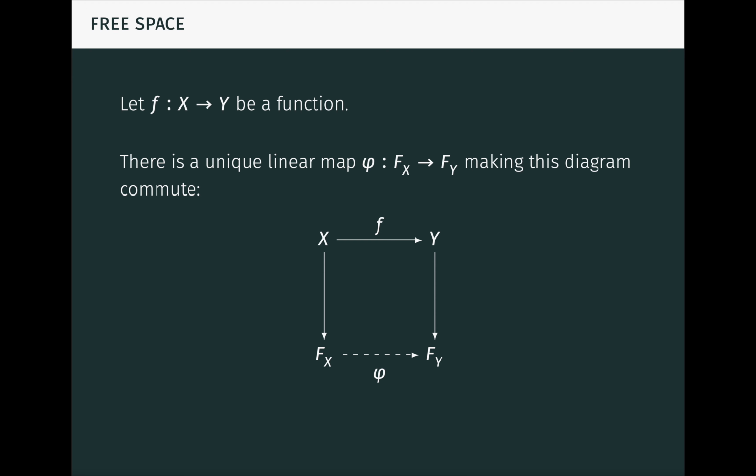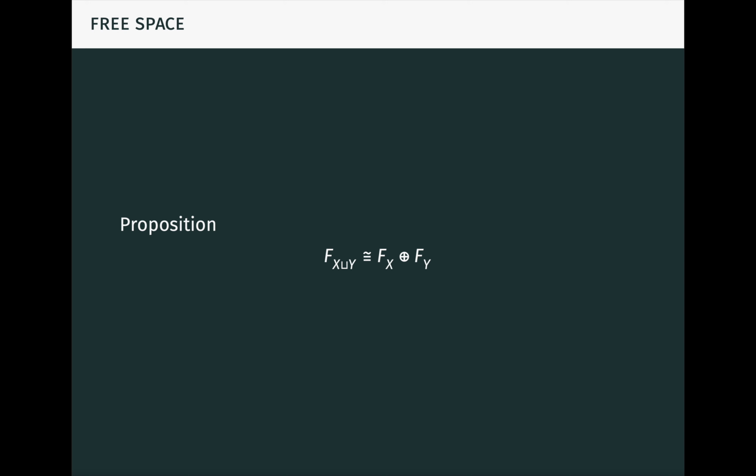Finally, the free space on a disjoint union of sets is just the direct sum of the free spaces on the sets. Here we're using the square cup symbol to denote disjoint union. This result also follows from the universal property, or equivalently from the observation that the disjoint union is a basis for both spaces. It comes in handy when working with free spaces.